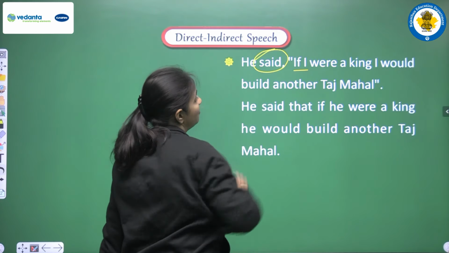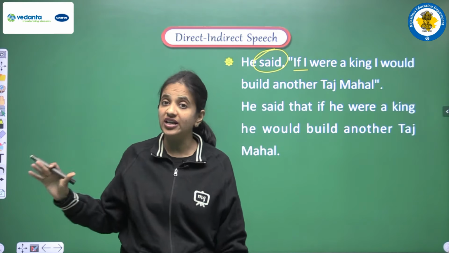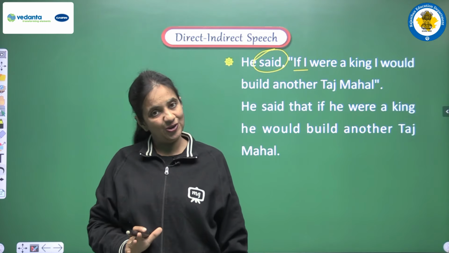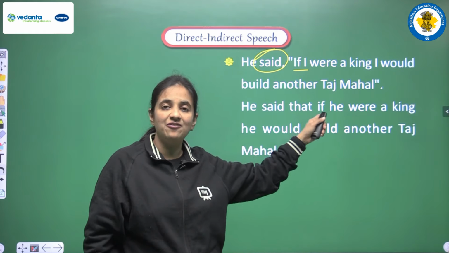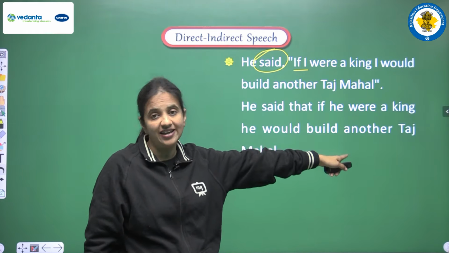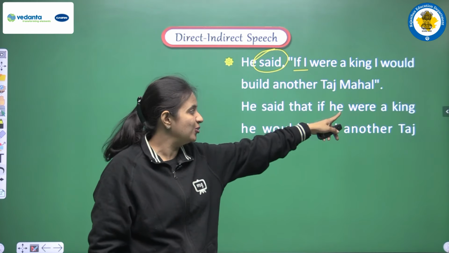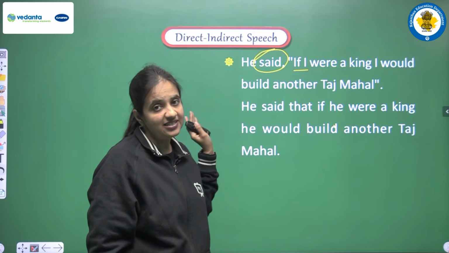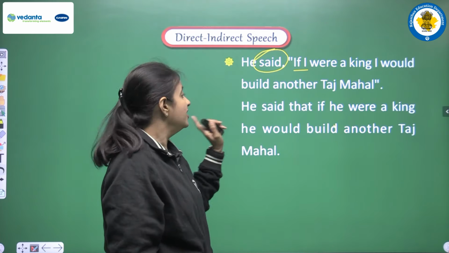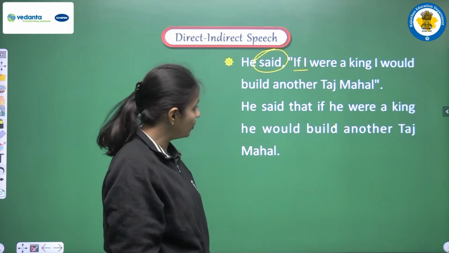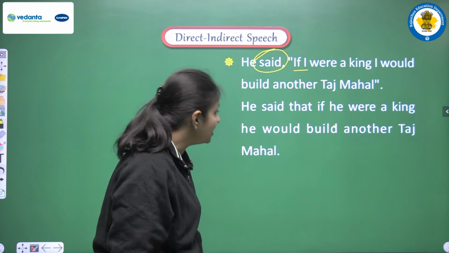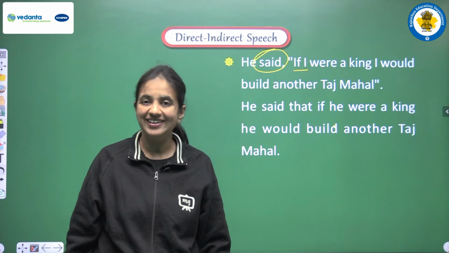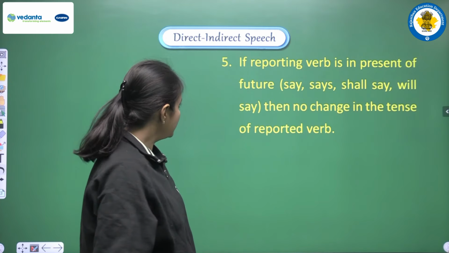Yes, we are having past tense here in the reporting verb, but still we are not doing any changes because we are having a hypothetical condition sentence, and this is the reason we are not doing any changes in the tense. And the sentence that we are having here is, he said that if he were a king, he would build another Taj Mahal. Okay.